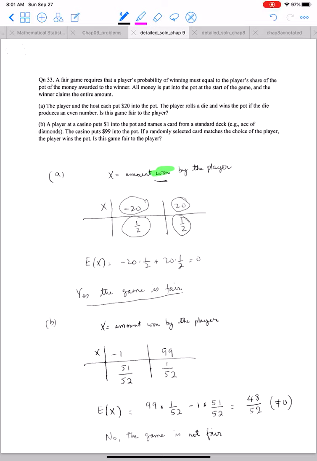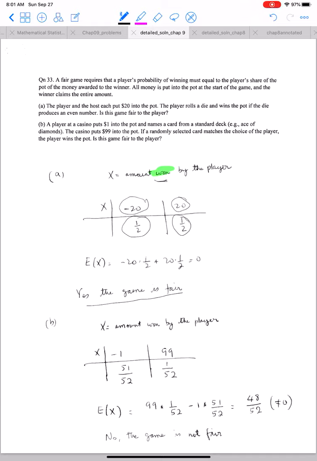A player at a casino puts $1 in the pot and names a card from a standard deck. The casino puts $99 in the pot. If the randomly selected card matches the choice of the player, the player wins the pot. Is the game fair to the player?